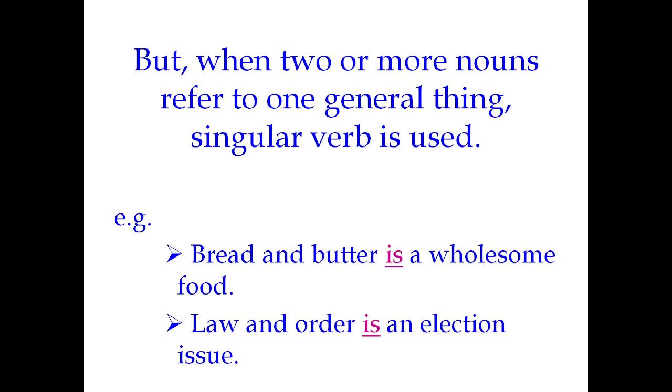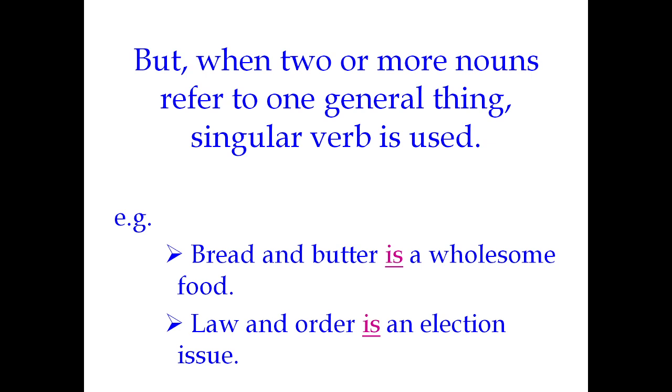Next rule, when two or more nouns refer to one general thing, a singular verb is used. Bread and butter is a wholesome food. We cannot separate one thing from the other thing. So we have to make use of only the singular verb in this sentence. Bread and butter is a wholesome food. Law and order is an election issue. And likewise, we have some proverbs also in English. Slow and steady wins the race. So slow and steady cannot be separated from one another. Hence, the verb must be in the singular form.